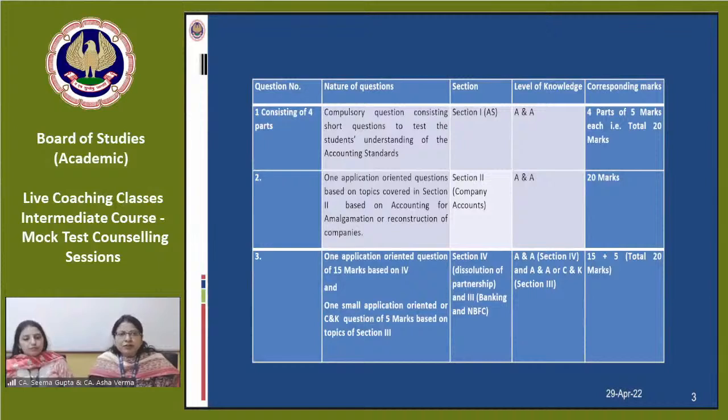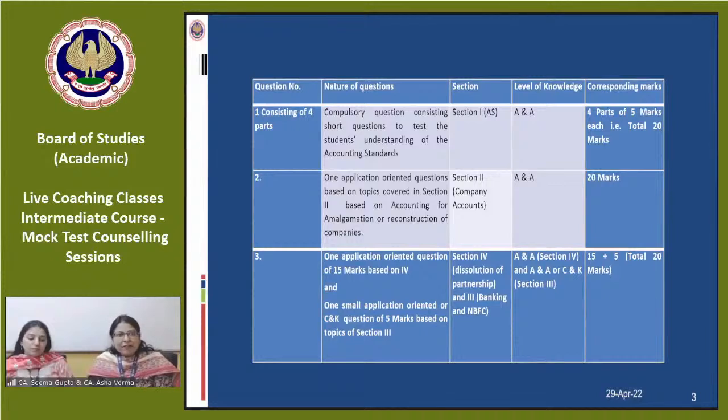The entire portion of company accounts is very significant. It has a weightage of around 30 to 40%, and a complete full-fledged question may be asked in the question paper either on the amalgamation topic or on the reconstruction topic. So all these topics are very significant to be prepared from the examination point of view.